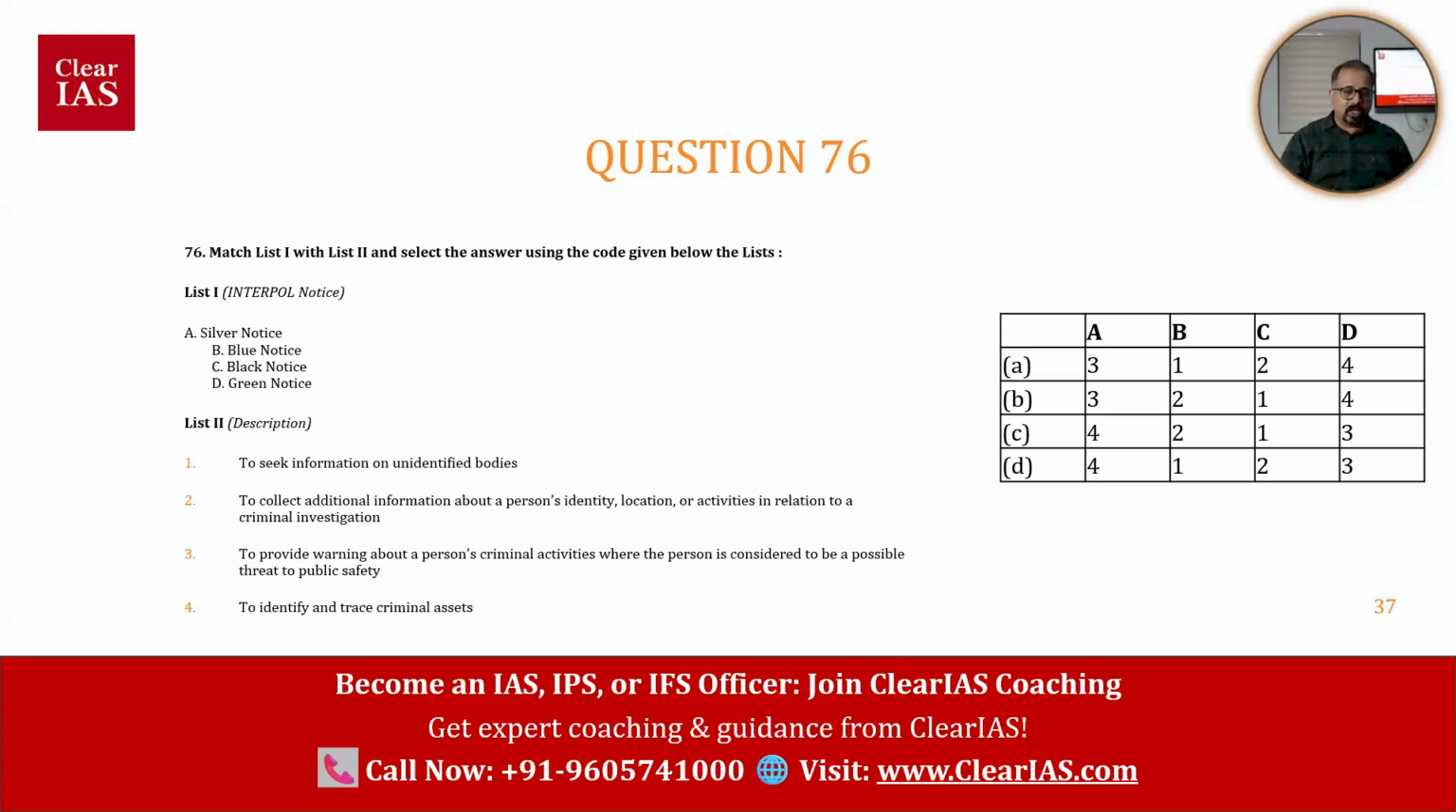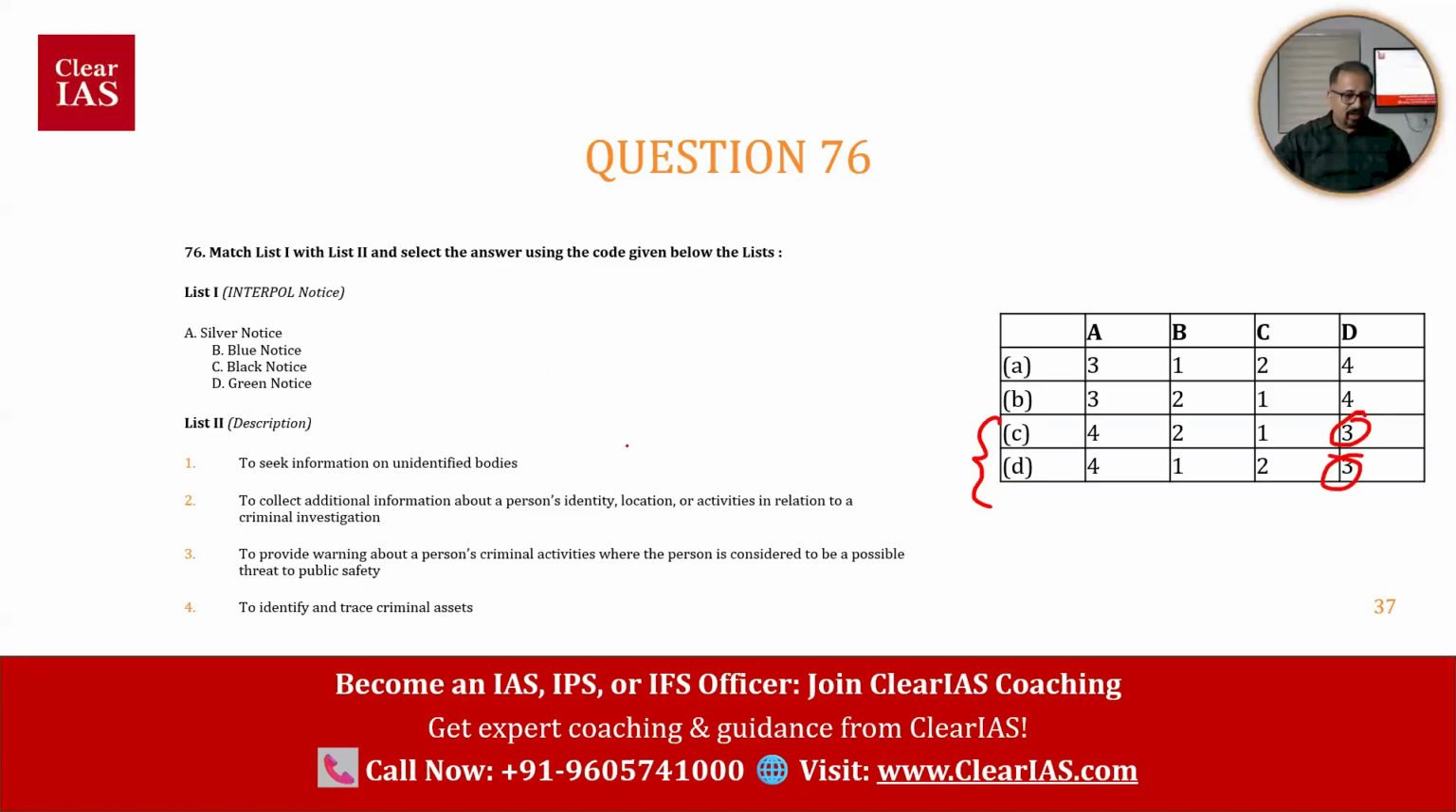Silver notice, blue notice, black notice, green notice. How can these be matched? What is the right answer? So, green notice is about a warning. There is a clue here. When we see the green notice, it is actually a warning. So, D should be connected with 3. Two such options we have, C and D. C and D say that D is connected with 3. D is connected with a warning.